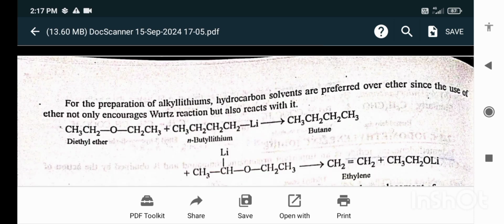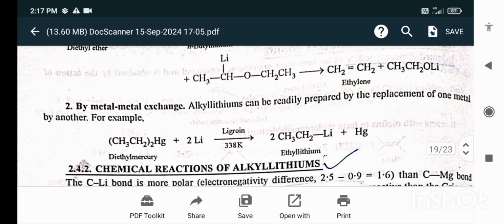For the preparation of alkyl lithium, hydrocarbon solvents are preferred over ether since the use of ether not only encourages the Wurtz reaction but also reacts with it.